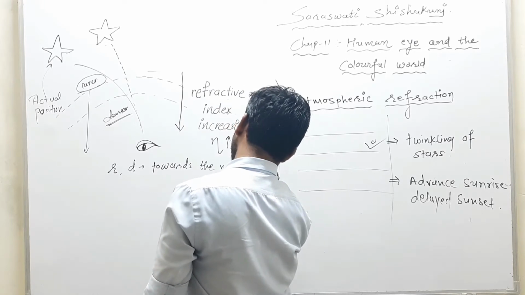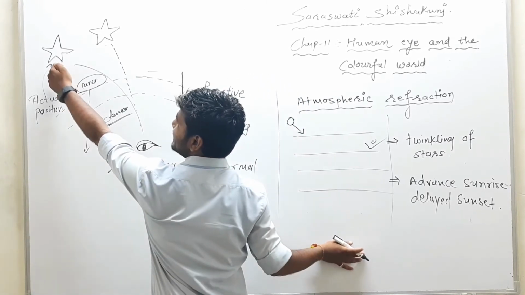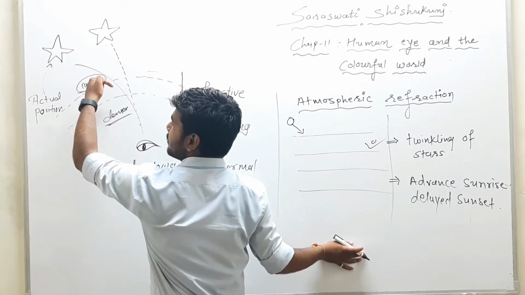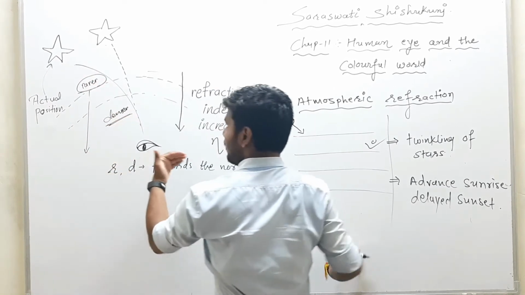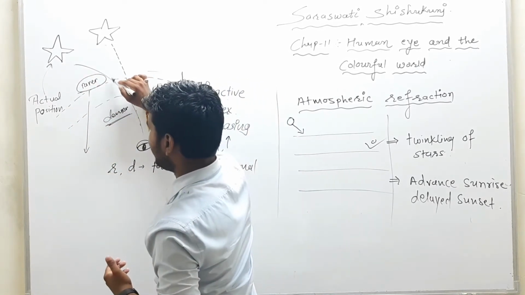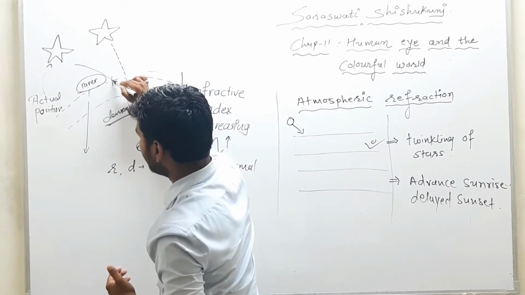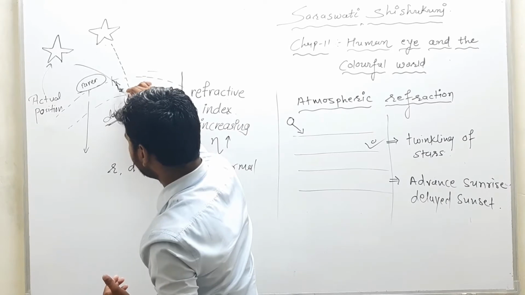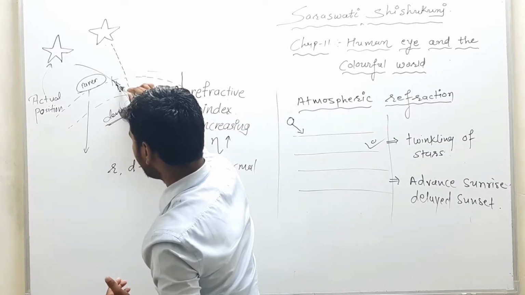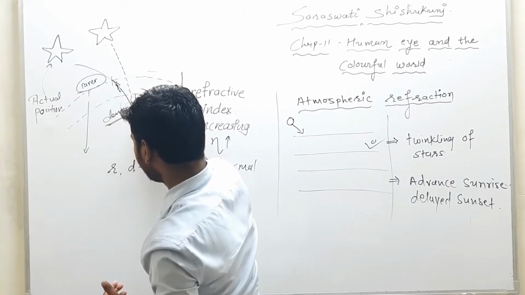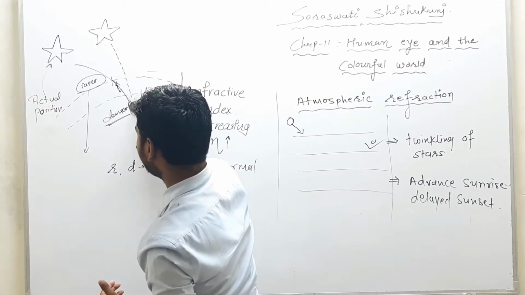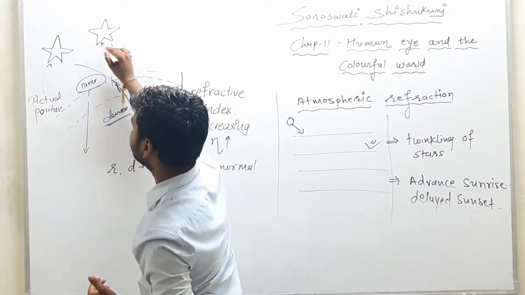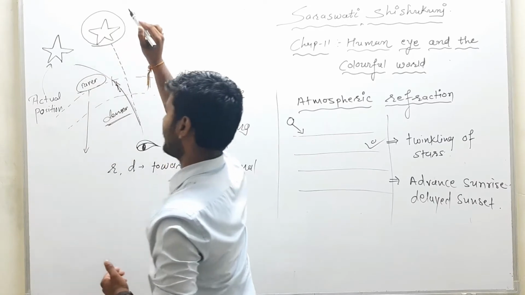So when light ray is coming from star to atmosphere of earth, it will move towards the normal. At every stage it will try to move towards the normal, and this way we can have the image of our star.